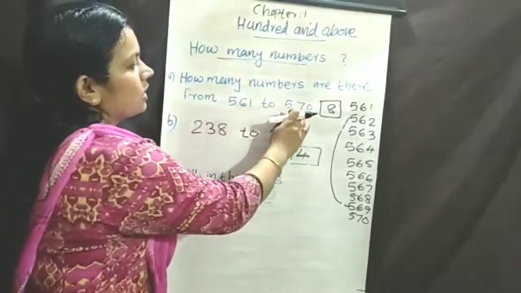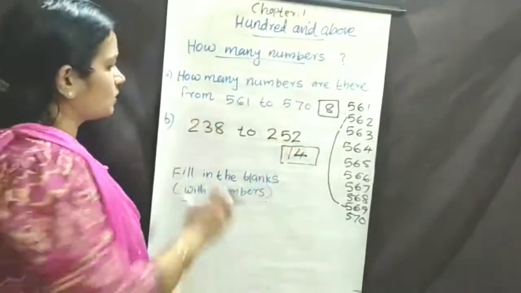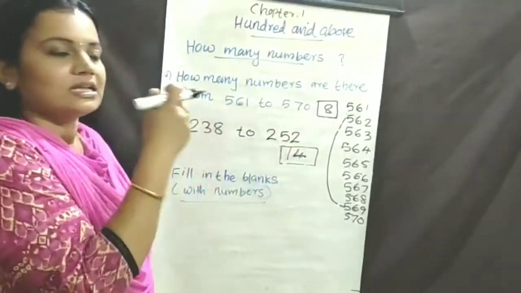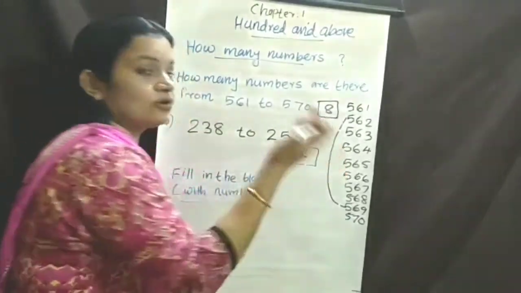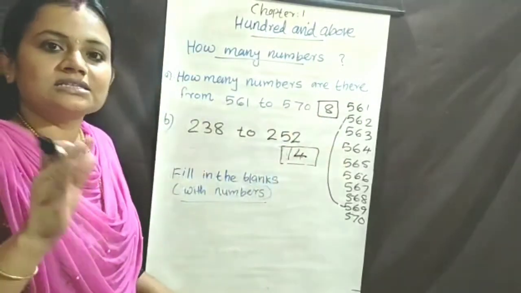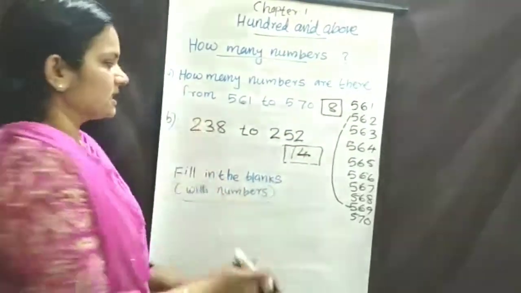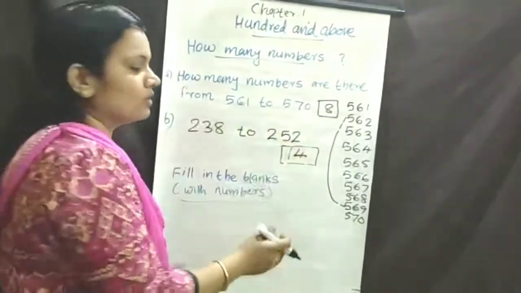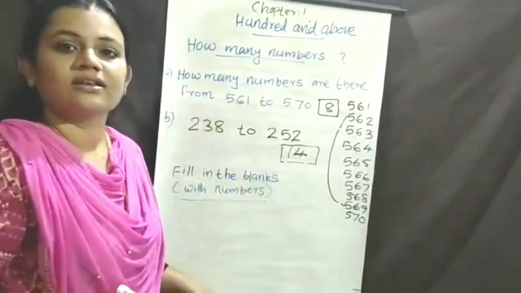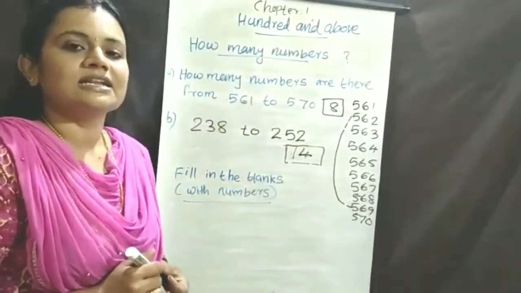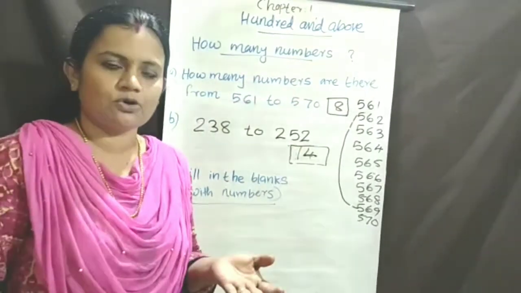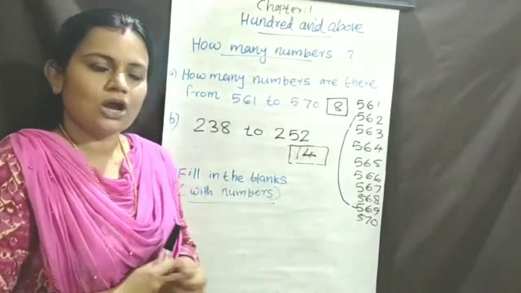These two numbers are not counted. After 238 you start, and just before 252 you count and stop. Then count the fingers and write the numbers. We got what? 14. Got it? Then so many examples are given in your textbook. So you do it. Okay.